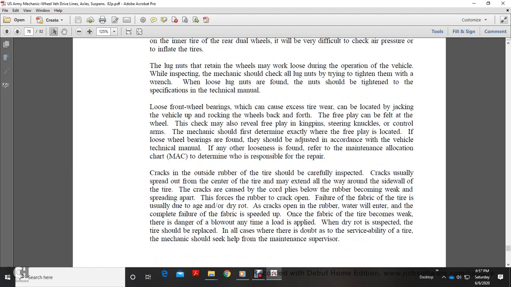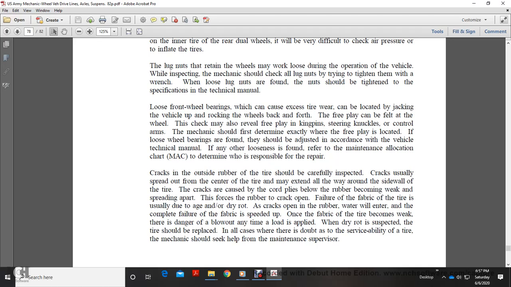Alright, the lug nuts retaining the wheels may work loose during the operation of the vehicle. During inspection, the mechanic shall check all the lug nuts, tightening them with a wrench. When loose lug nuts are found, the nuts should be tightened to the specification of the technical manual.